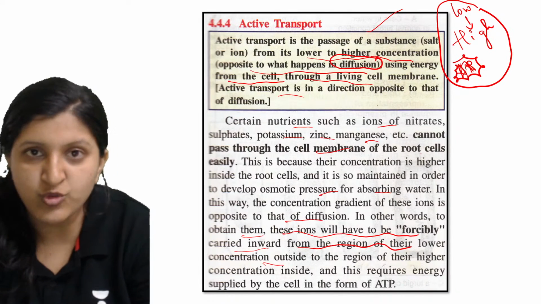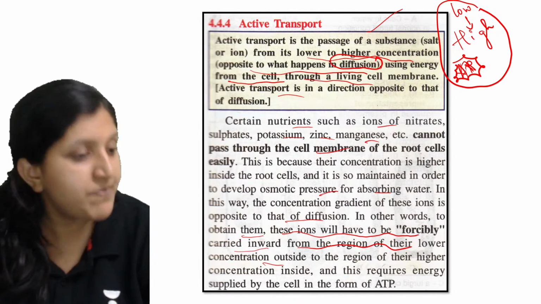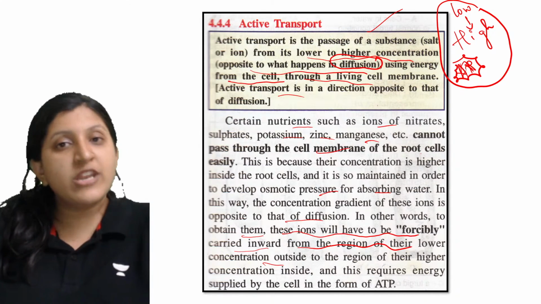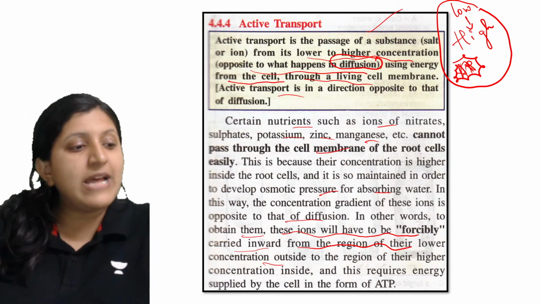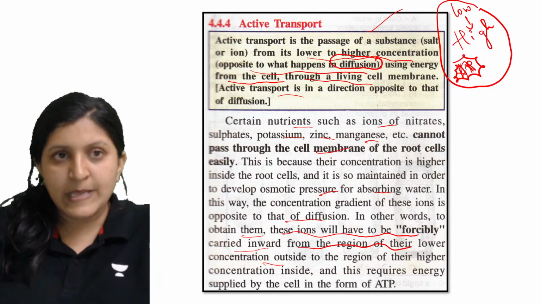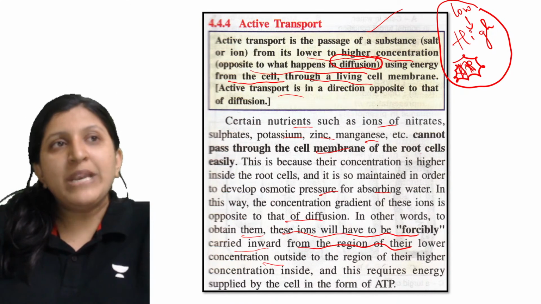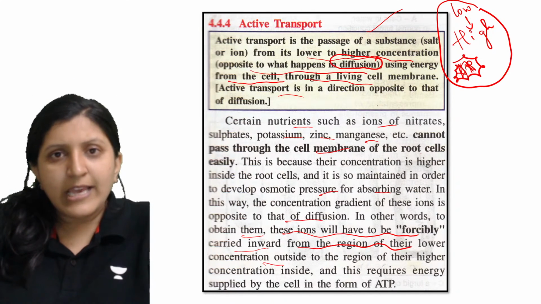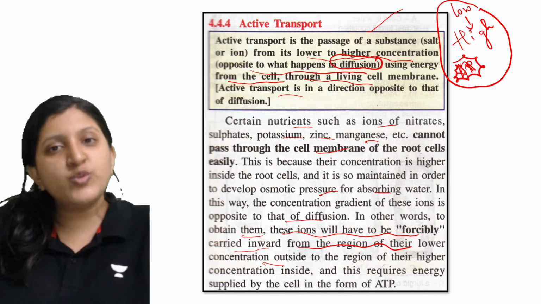Okay, so endosmosis and exosmosis, depending on whether the solution is hypotonic or hypertonic, you can always see the water movement from a hypotonic solution to a hypertonic one. In case of active absorption, the solute concentration in the vacuole is always maintained high, so that water absorption can occur easily. And in order to maintain the same concentration, what will be done? More and more ions are taken, from a low concentrated area to a high concentrated area.